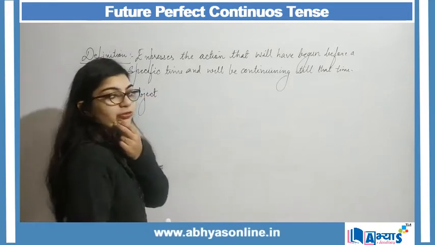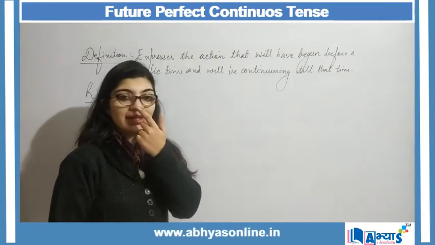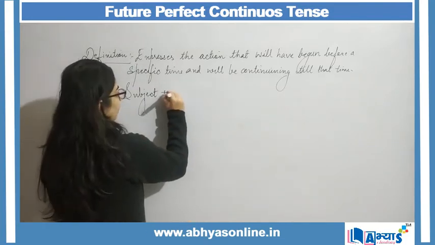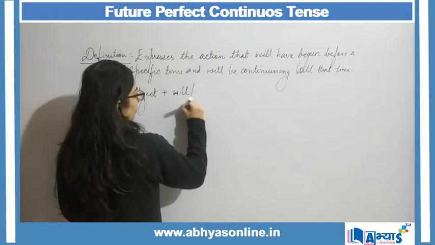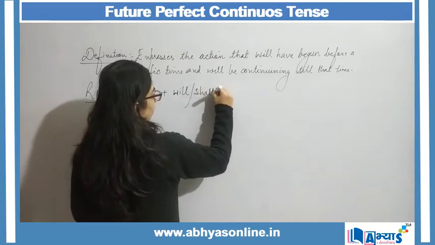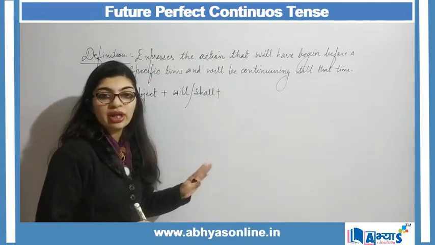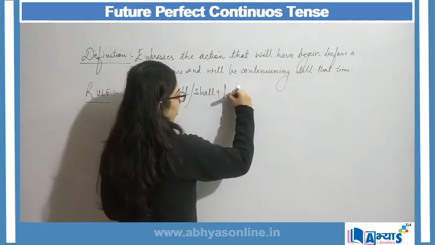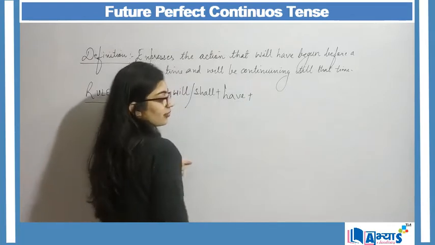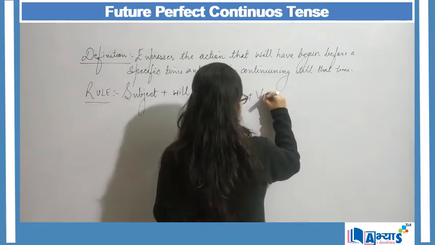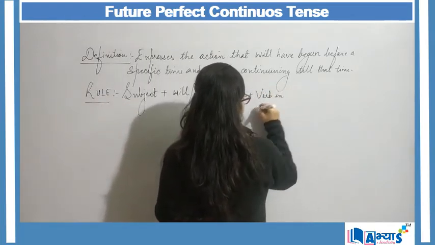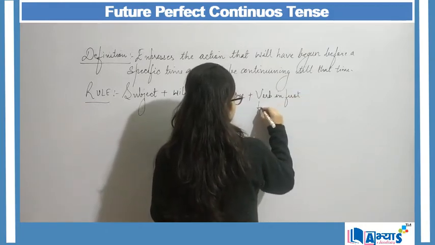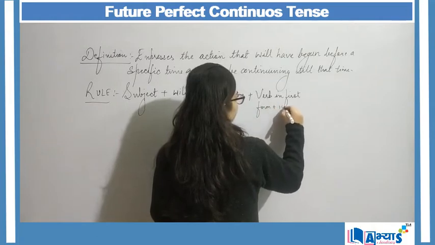When I'm talking about future, my future either has will or shall. So subject plus will or shall plus, since I'm talking about future perfect, will have in it, plus the verb in first form plus ing.